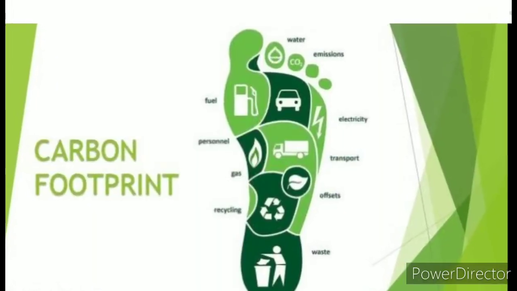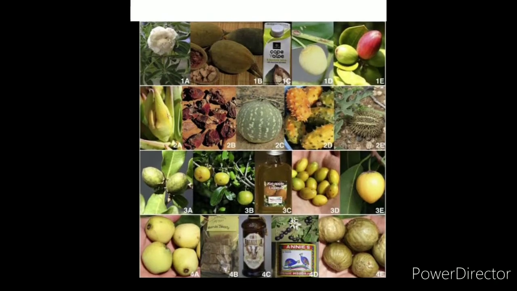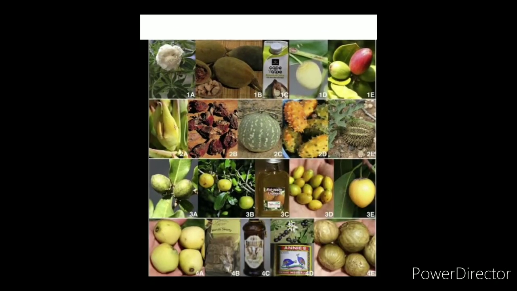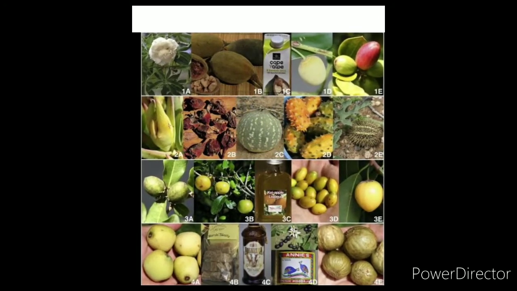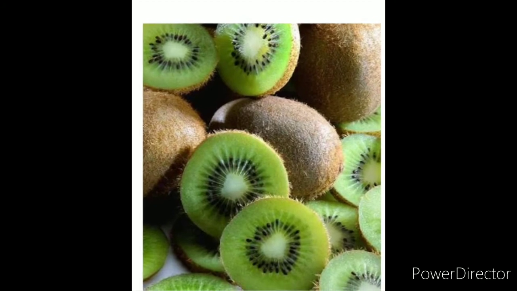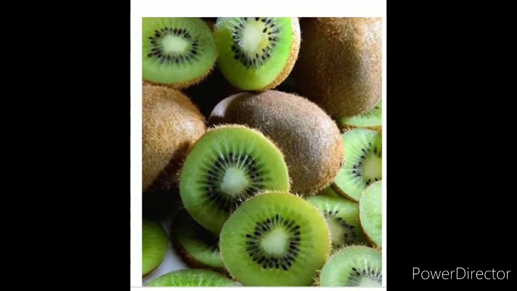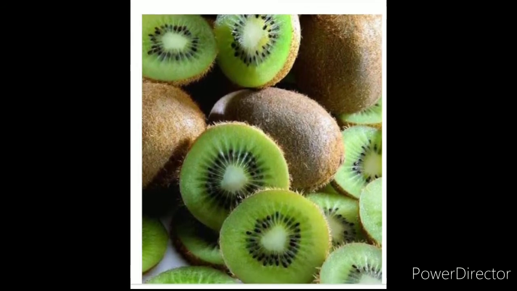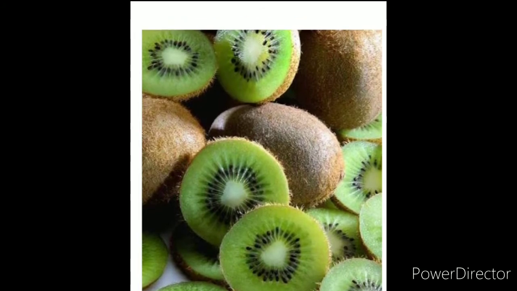To reduce the carbon footprint, we can follow some practices like eating indigenous fruits and products. For example, if we buy imported fruit like kiwi, indirectly it increases CFP, that is carbon footprint, because the fruit has traveled a long distance in shipping or airliner, thus emitting tons of carbon dioxide.